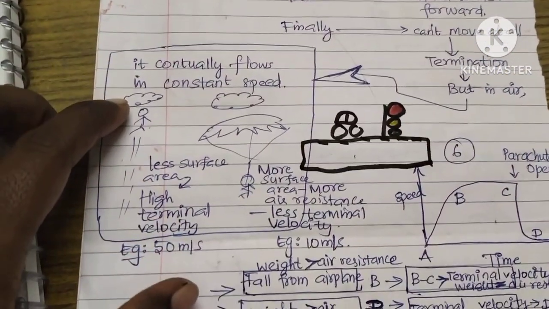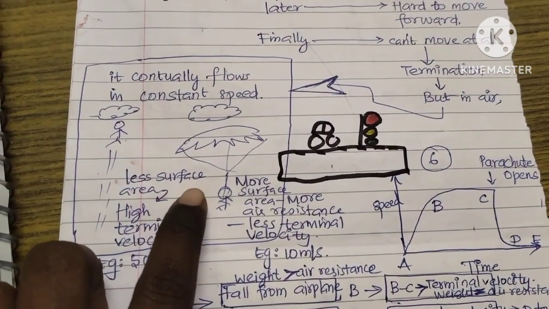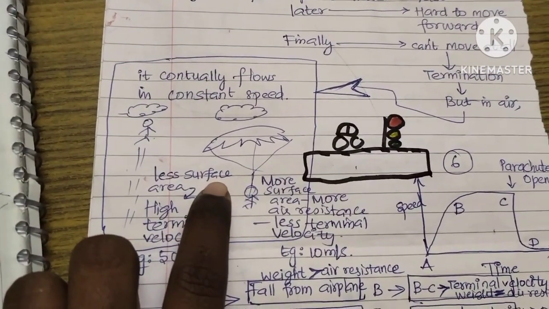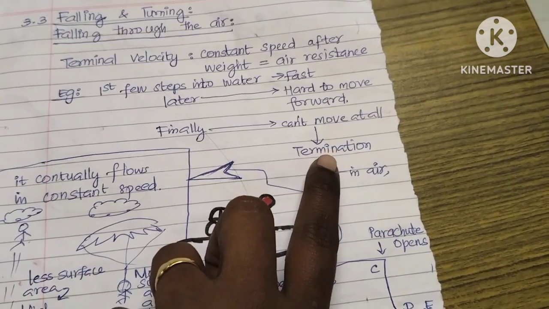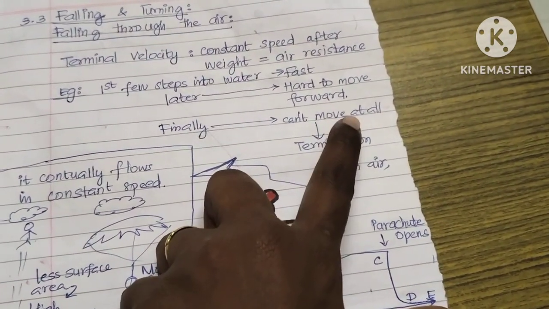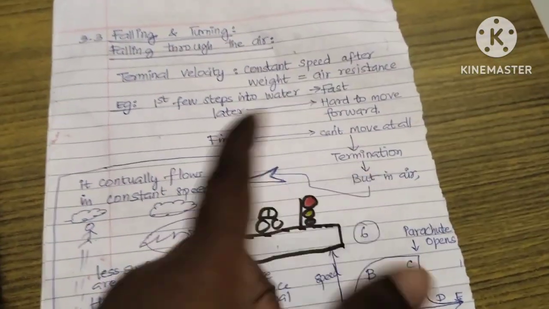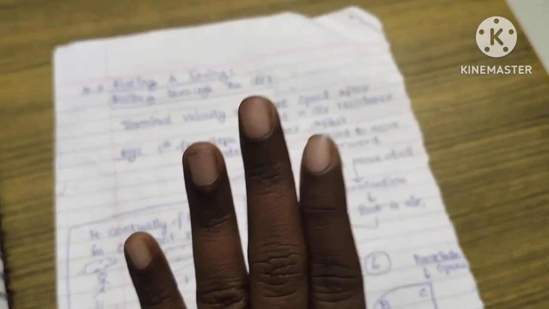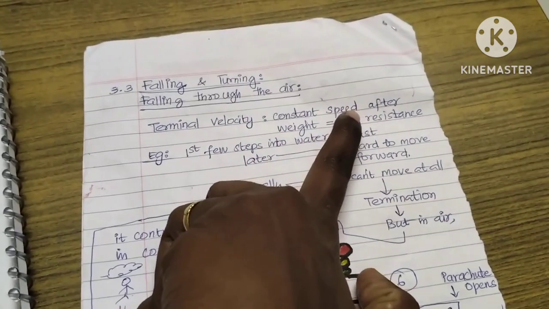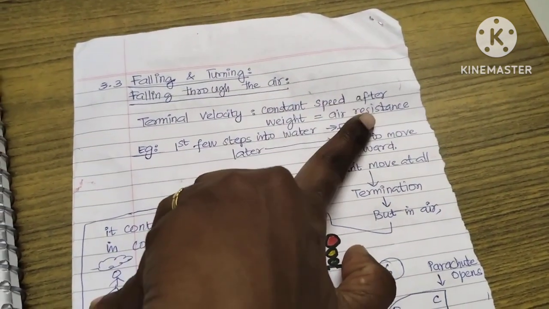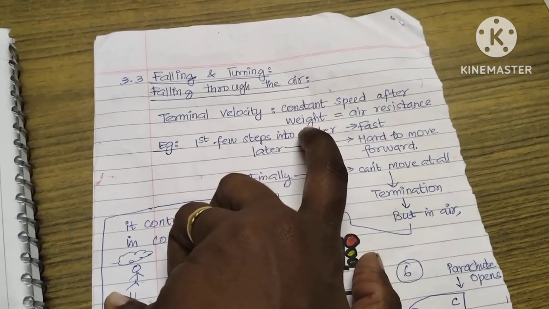Okay. So for example, a parachute: when you are jumping down as a human being, the human being has less surface area. Surface area is an important factor in flowing with the terminal velocity. Okay, before that I will tell you what terminal velocity is. Terminal velocity is something like in water, where you can't move at all after a particular point when the resistance from the water is greater. That is why it is called terminal. But in case of air, when the terminal velocity is reached, you tend to move with a constant speed afterwards. Before the terminal velocity, the body weight is greater than the air resistance. After the terminal velocity, the air resistance is greater than your body weight.